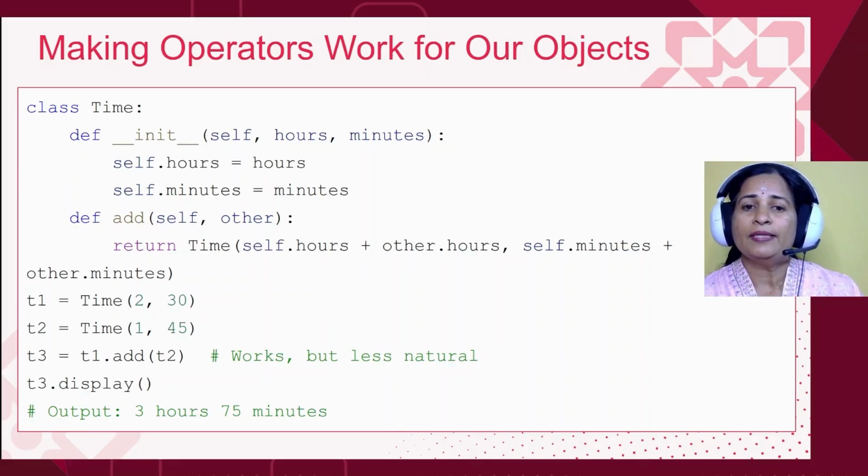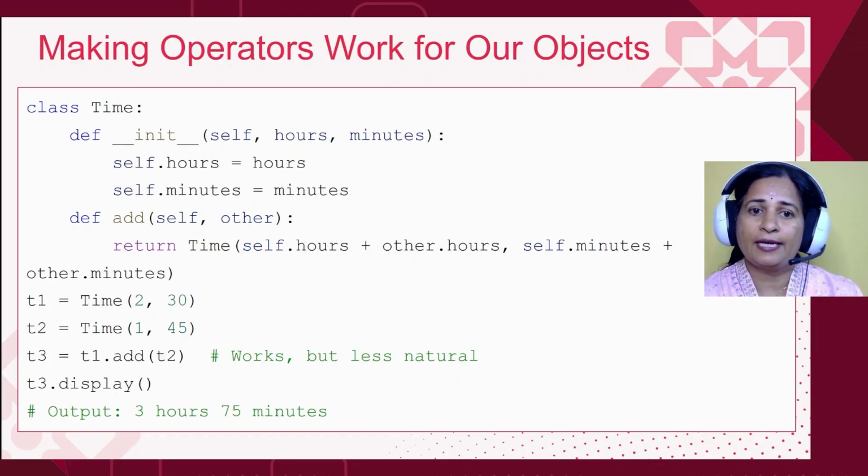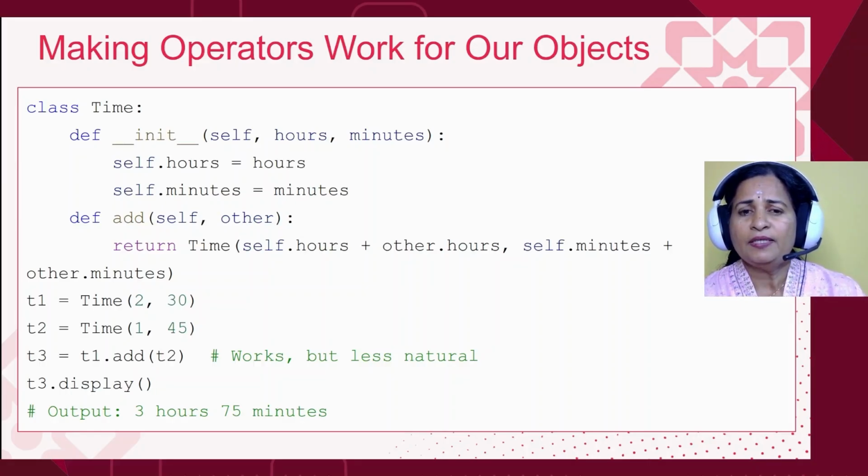So this method takes another time object, adds the hours and minutes, and returns a new time object with the result. So when we call t1.add, it works fine, no errors this time. You will get the result correctly, that is 3 hours 75 minutes. It works, but it doesn't feel very natural, right?